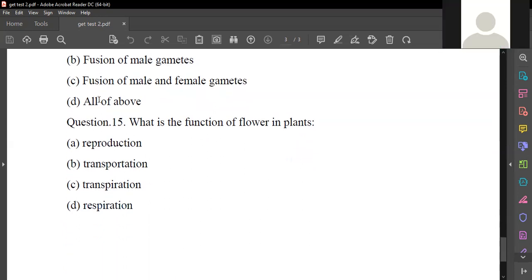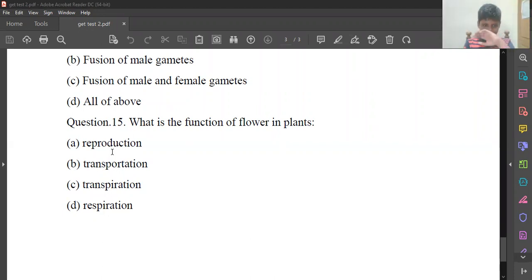Sir, the 15th one. What is the function of the flower in plants? Reproduction. Good. So this is the complete question paper that we wanted done yesterday.